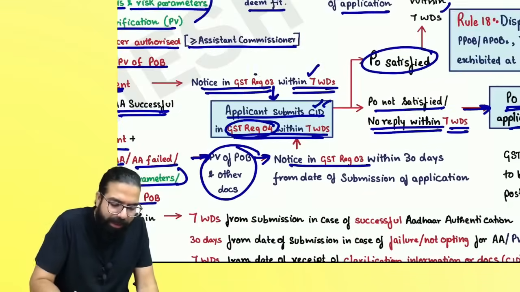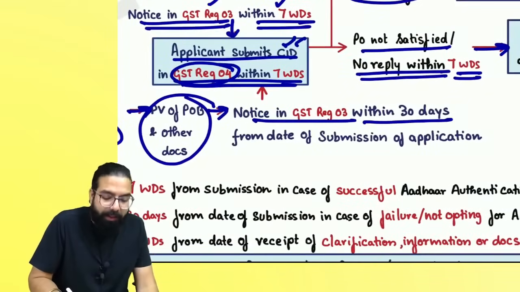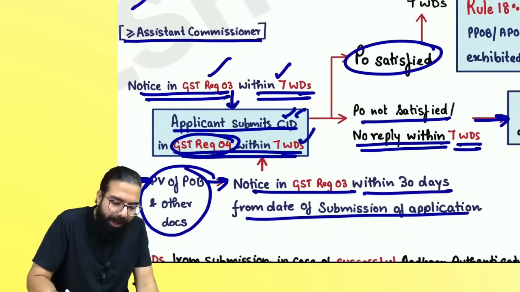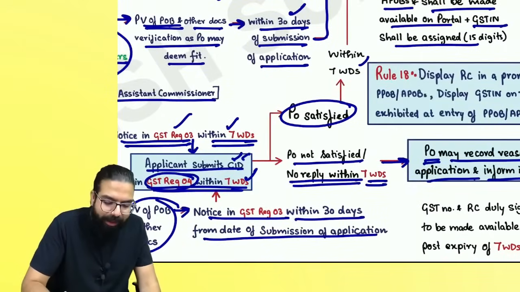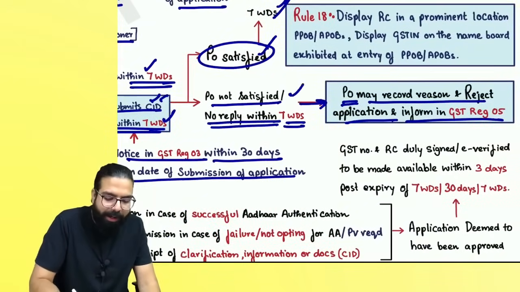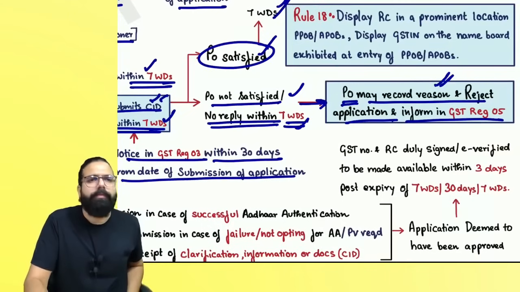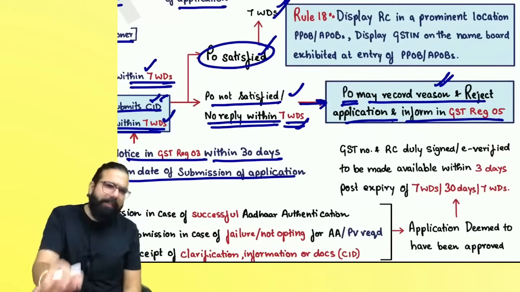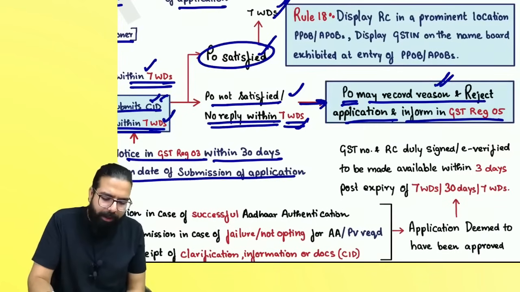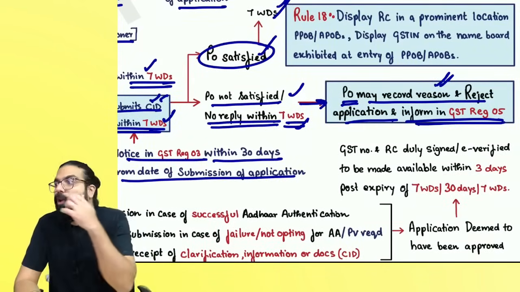Now, what will be the time limit for this notice, everyone? Within 30 days from the date of submission. You have to reply within 7 working days. If he likes it, he will approve. If he does not like it, or you did not reply within 7 working days, what will they do? They will record the reason and reject the application. And that's it. He will inform you in GSTR-05.